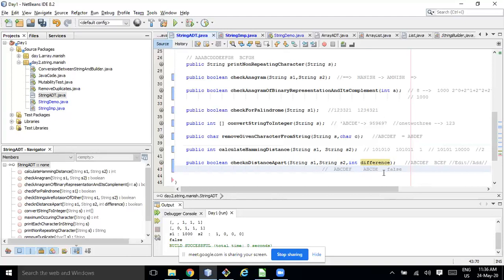If I remove from here A, these two are the same, only one is dropped here. Or we can say addition in the second string, or removal in the second string, or edit in the second string, with the difference being the number of elements that can differ with this value.